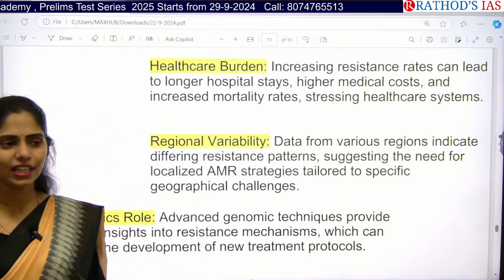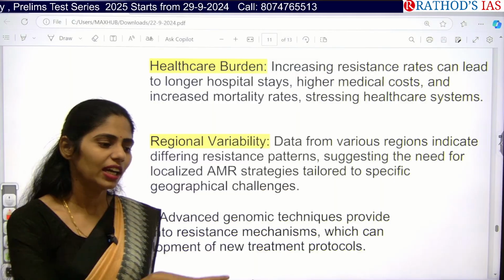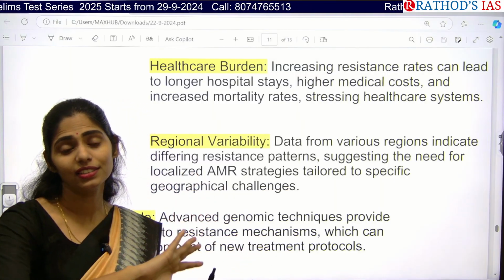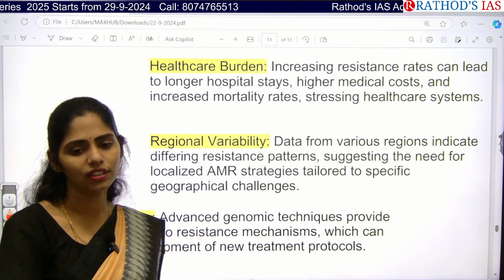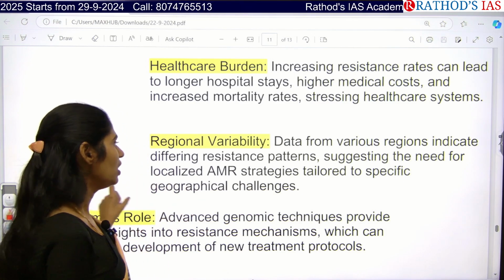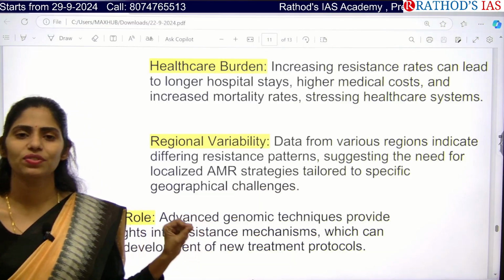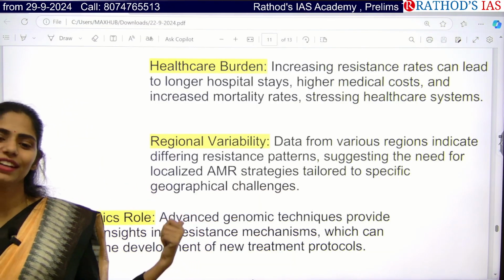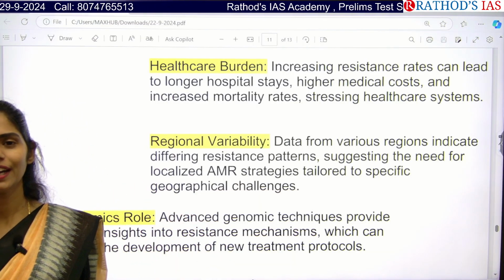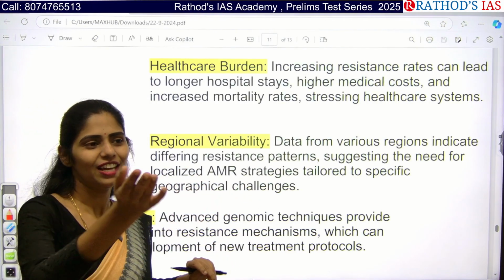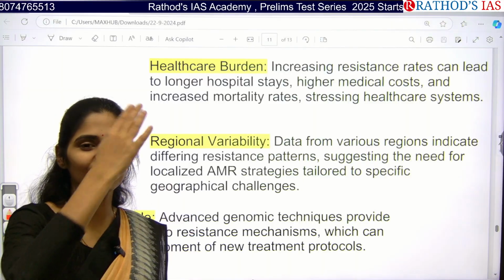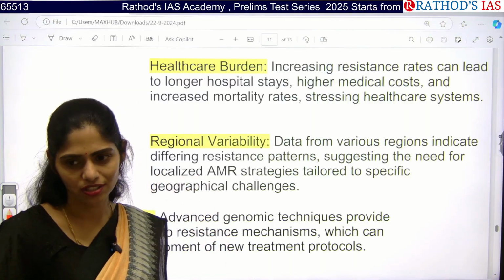If you know that in that local area, in the medical shops, we have to avoid that antibiotic and give a new antibiotic. In that way we can address specific geographical challenges. When you are writing about regional disparities, you can write this answer: when you move from one region to another, even antimicrobial resistance changes.